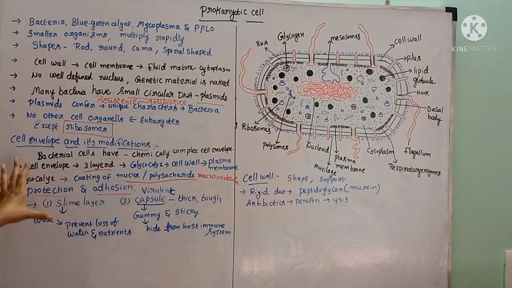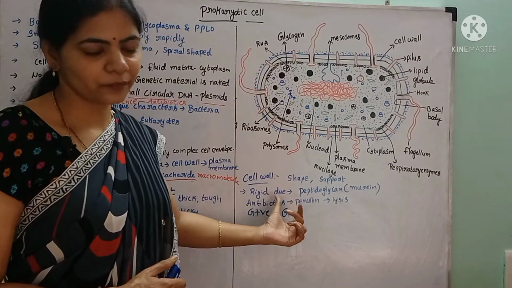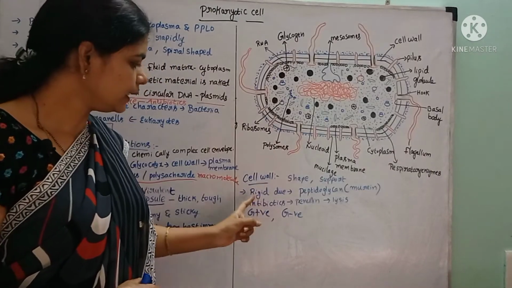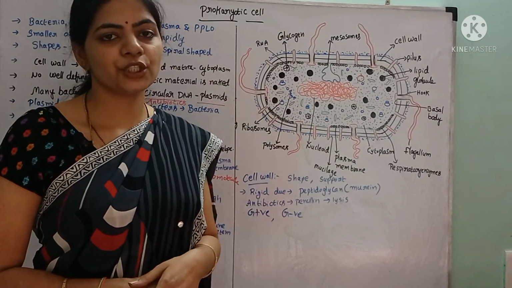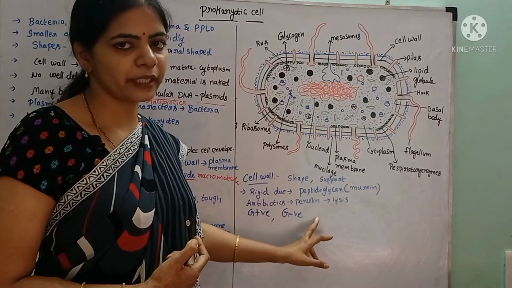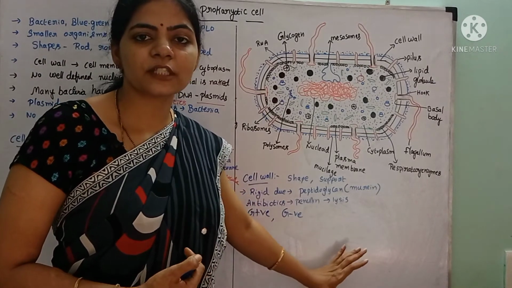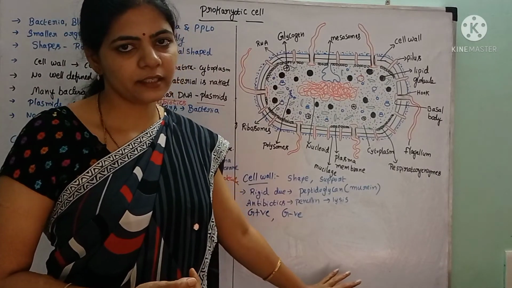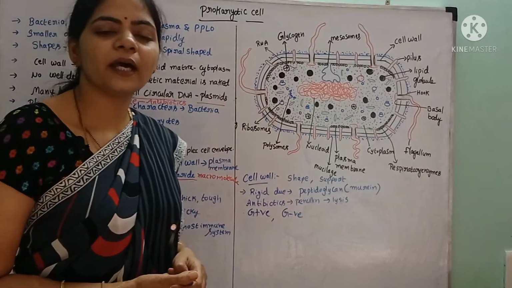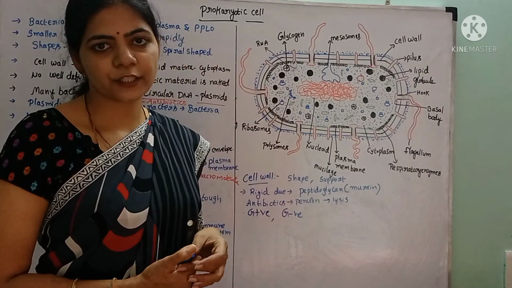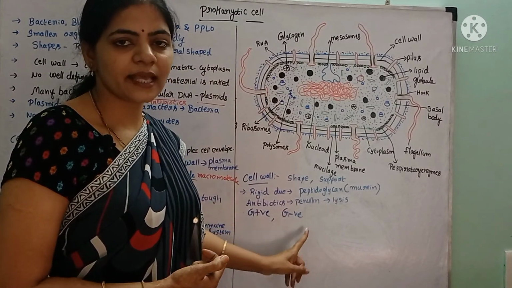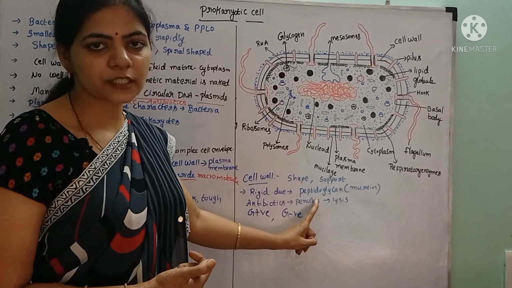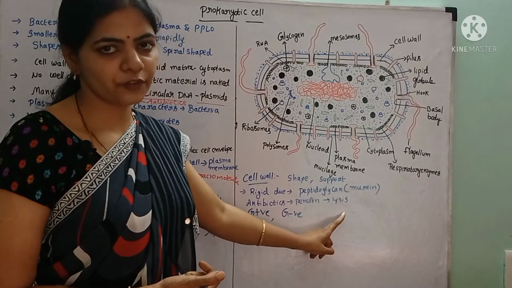And the next one is the cell wall. The cell wall gives shape and support to the bacteria. Here the bacterial cell wall is rigid, due to the presence of peptidoglycan, or murein. The presence of peptidoglycan is the characteristic feature of the bacterial cell wall. It is present only in the bacterial cell wall. Some of the antibiotics act on the cross linkages present in the peptidoglycan. An example is penicillin, which acts on the cross linkages present in the peptidoglycan and causes the lysis of the bacteria.